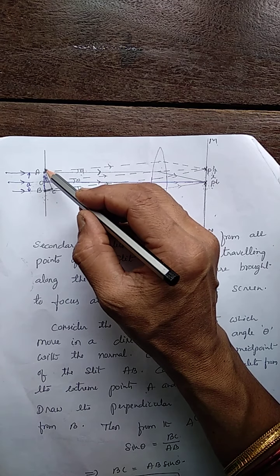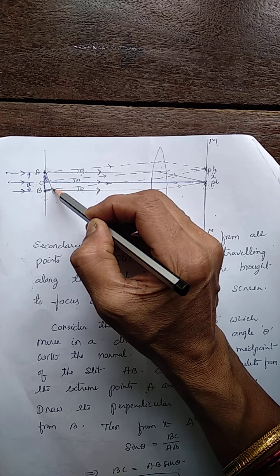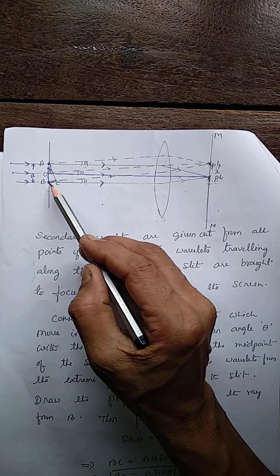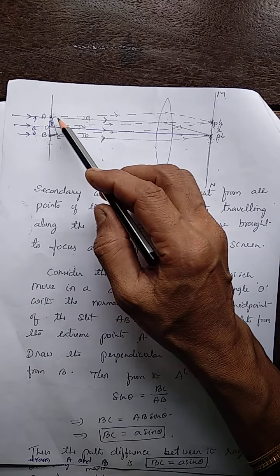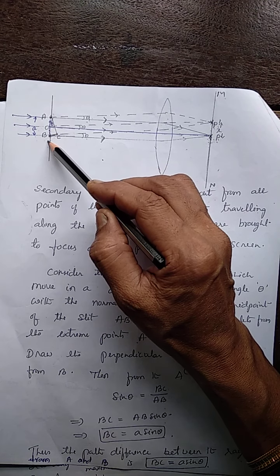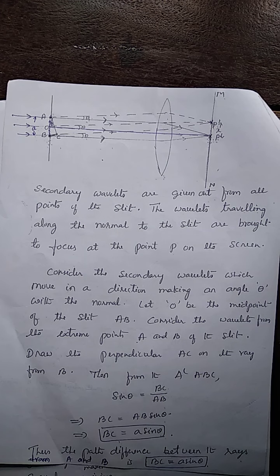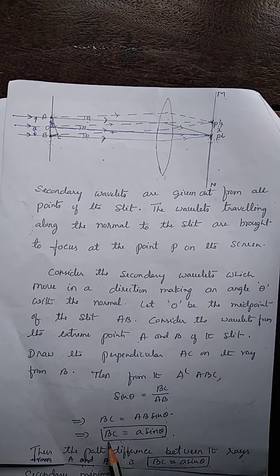We can call them wavelets. The wavelets coming from A and the wavelets from B differ in path by BC. From this point onwards, they travel the same path. So, this is the path difference between the secondary wavelets coming from the points A and B meeting each other at P dash, given by BC, which is a sine theta. This is the path difference in general. The expression says path difference depends on theta, the angle of diffraction. As theta changes, path difference also changes.